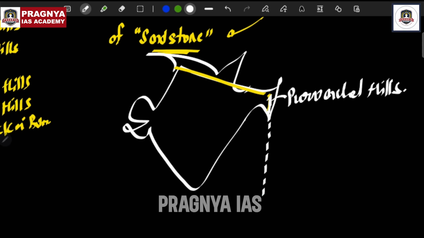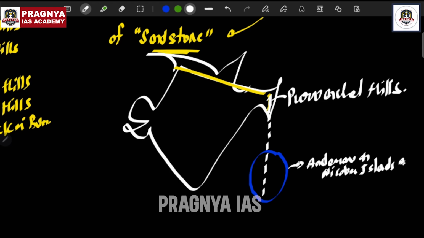Some sections of these Purvanchal Hills got submerged, and some sections raised above the mean sea level. Those Purvanchal Hills which are raised above the mean sea level are basically our Andaman and Nicobar Islands. They are the unsubmerged parts of Purvanchal Hills.